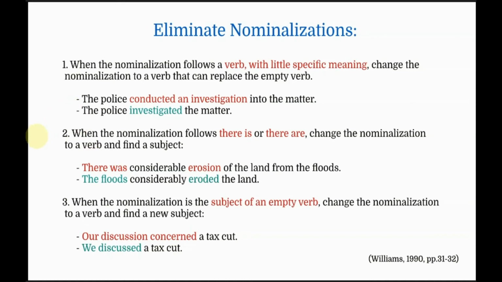Point number 2, when the nominalization follows there is or there are, change the nominalization to a verb and find the subject. Example, there was considerable erosion of the land from the floods. Unless you want to torture someone, you might want to change this sentence. What is the subject? The floods. And we were using erosion as a noun, change it into a verb, so eroded in the past. The sentence goes as, the floods considerably eroded the land. Again, I ask you, which sentence is clearer? Yes, that one.